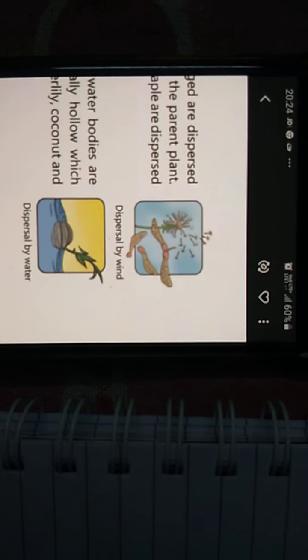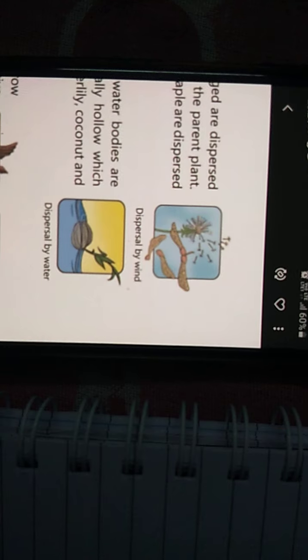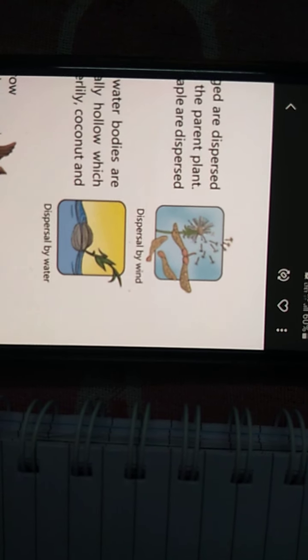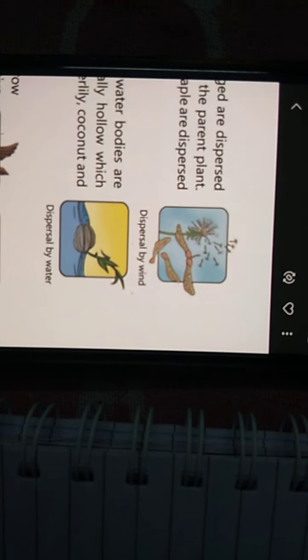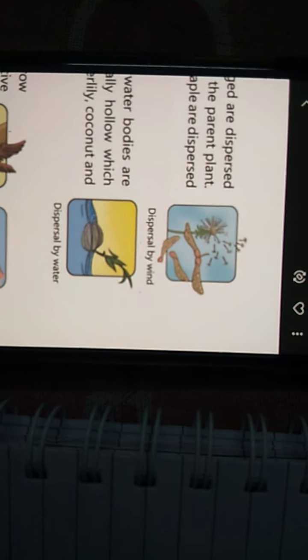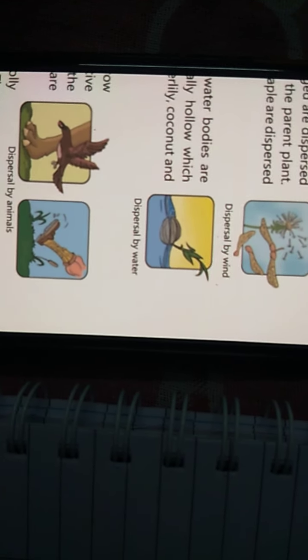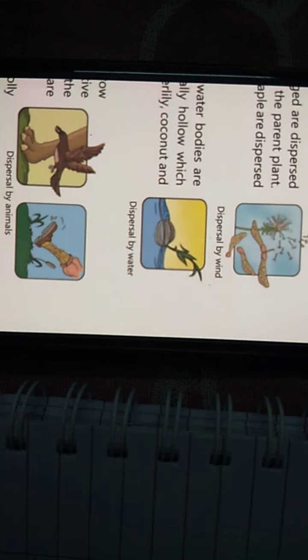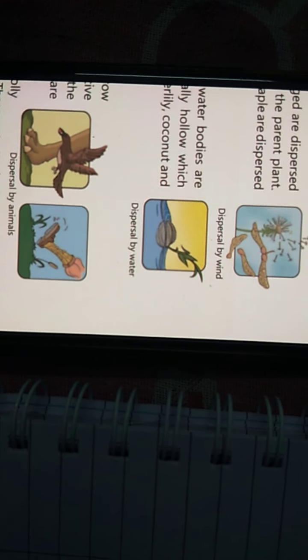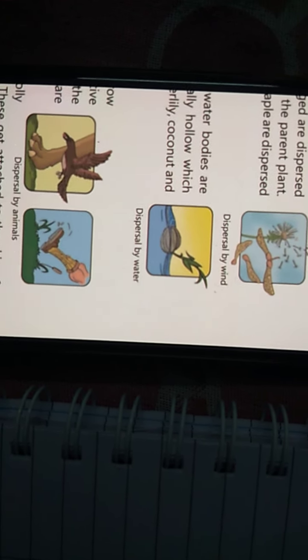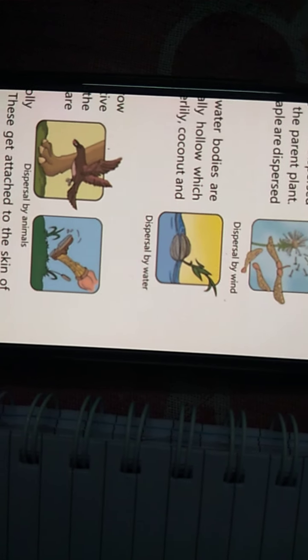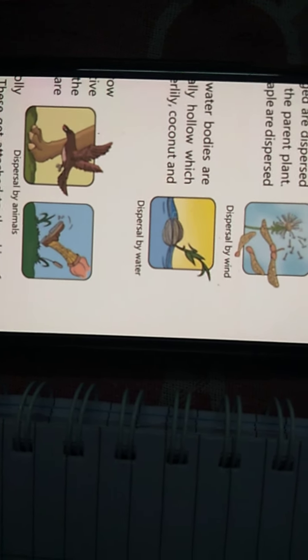Let's see here. Can you see in the diagram the dispersal by wind, how through wind the seeds are dispersed? Dispersal by water, can you see, seeds floating on the water. Then dispersal by animals, look there how the seeds are dispersed through animals and through humans.